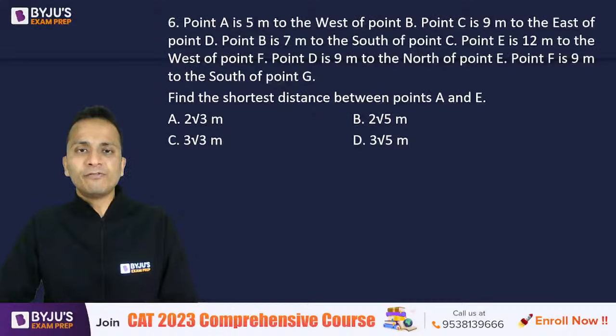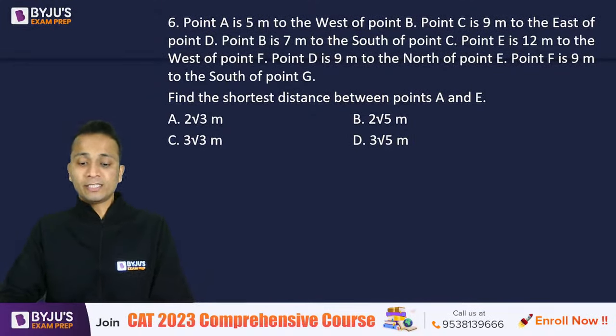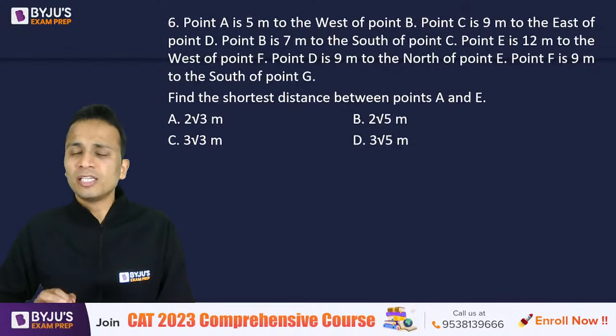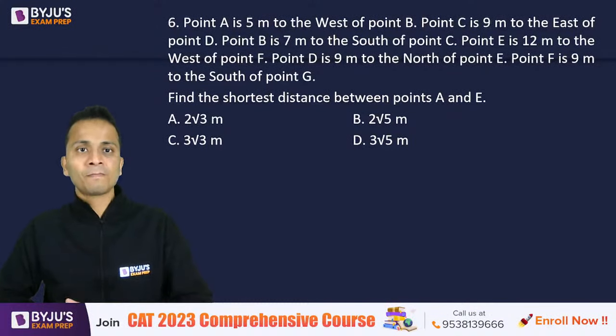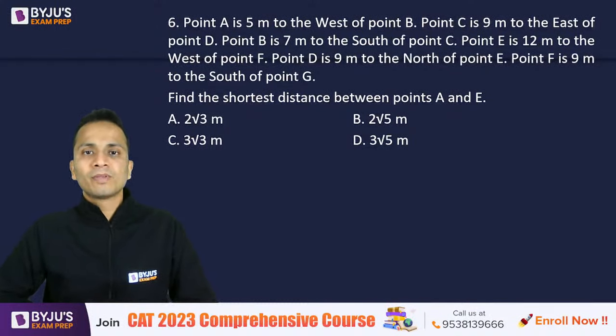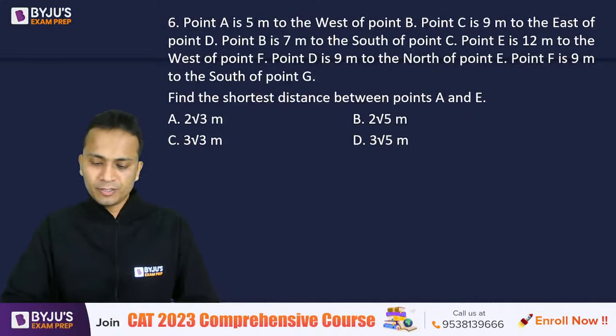All of you be ready for this. Now, this is the question based on direction senses, and such type of questions consumes a lot of time. Okay, so quickly draw this and give me the answer. So I'll give you somewhere around 1.5 minutes for this question.